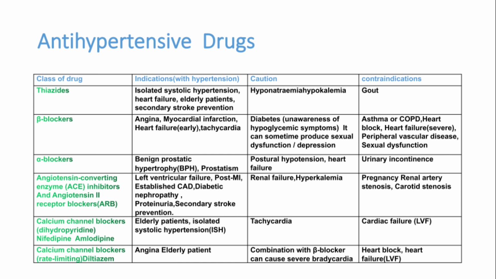Beta blockers in patients with angina, myocardial infarction, heart failure, that is early heart failure, tachycardia. Alpha blockers can be used in BPH patients or prostatism patients or uncontrolled BP, as a second line drug. AC inhibitors or ARBs can be used in left ventricular failure patients, post myocardial infarction, established CAD, diabetic nephropathy, proteinuria, secondary stroke prevention.